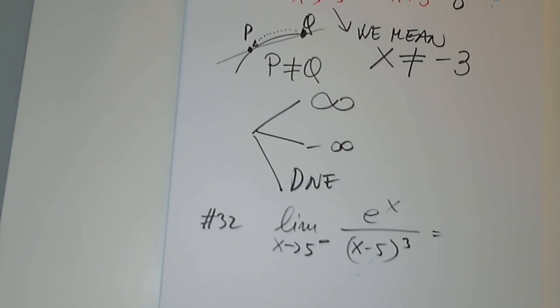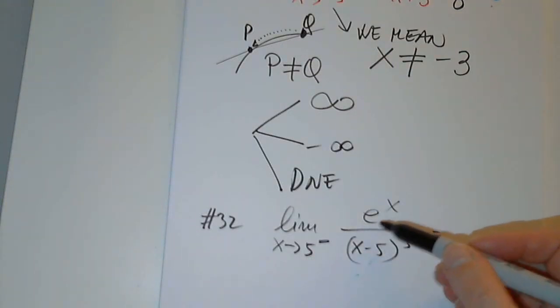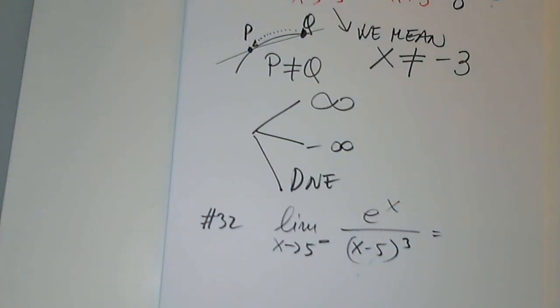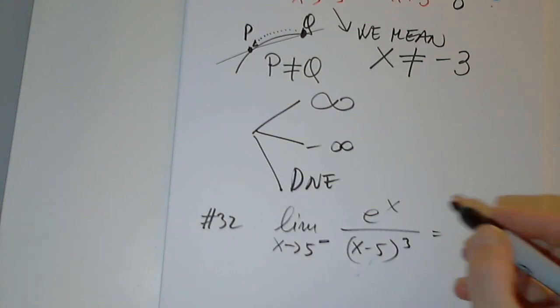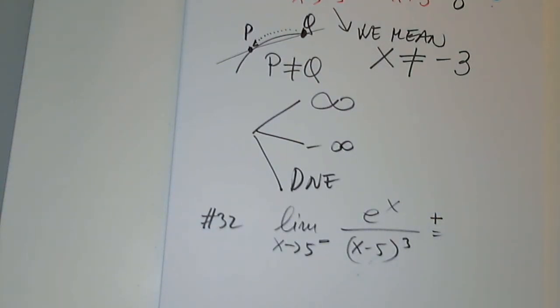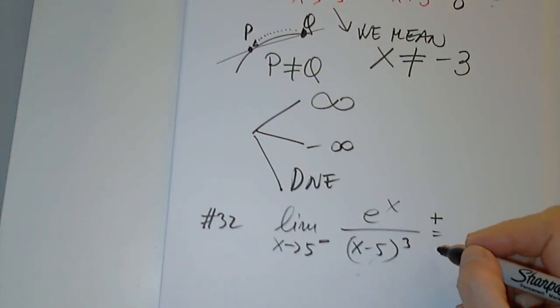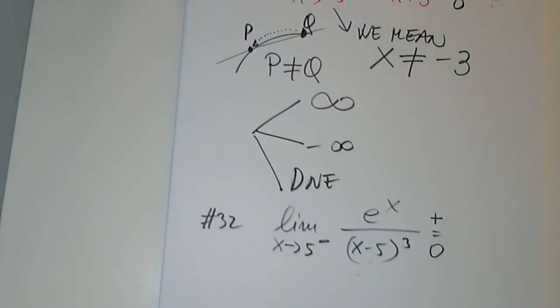Okay. So please plug in 5 in e to the x. I only need the sign. I'm not really interested in the number. Positive. Perfect. So let's plug in 5 in the denominator, and what will you say? You have to say 0.